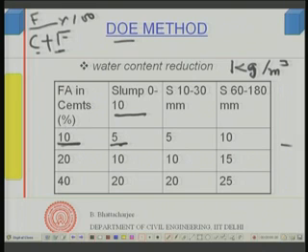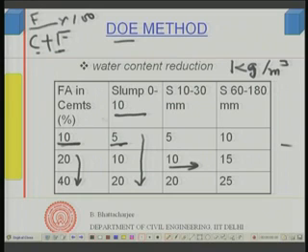As you go on increasing the fly ash content, you can see the water reduction increases, because the more the fly ash, the more it can allow for the ball bearing action and pore filling effect. Similarly, as you go along this direction, there is an increase. So you can significantly reduce the water demand by adding fly ash, and this is utilized in the mix design. Add fly ash, you can reduce the water, and therefore, if you want the same strength, you can reduce the cement also.